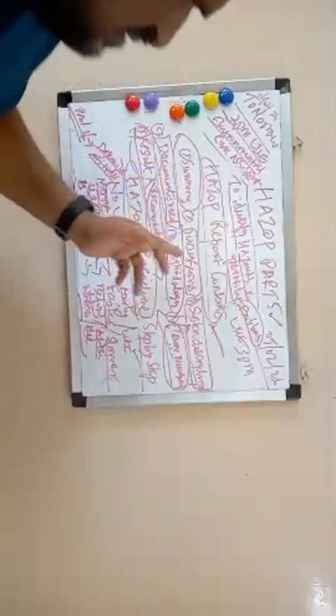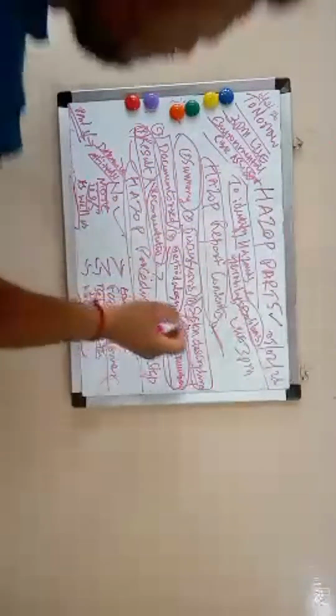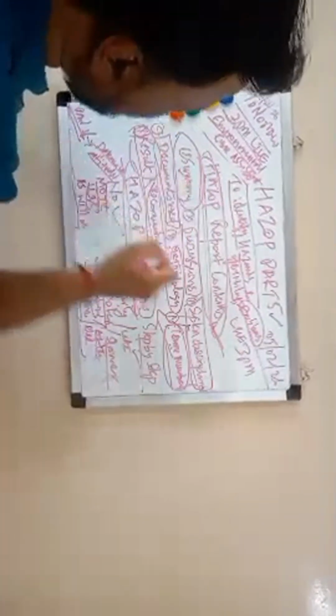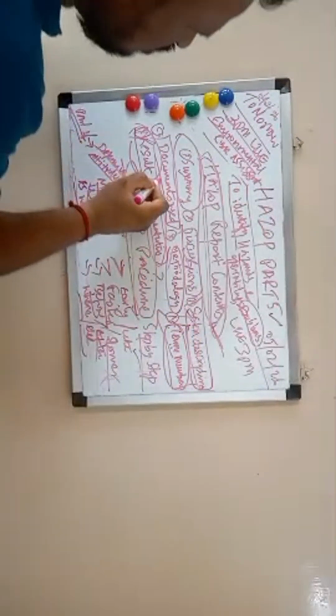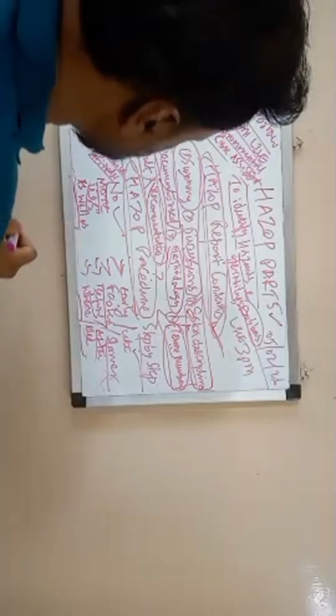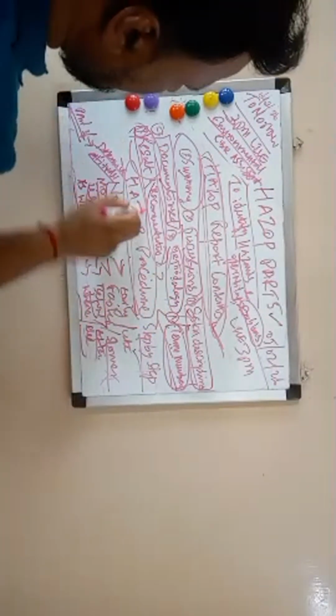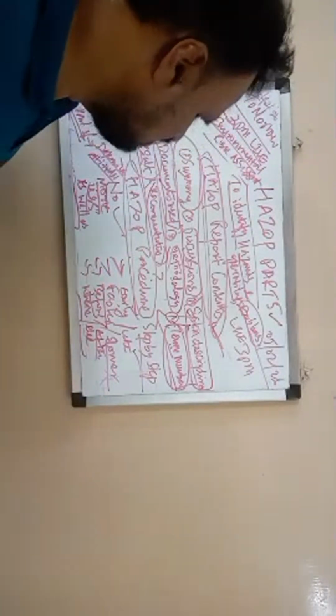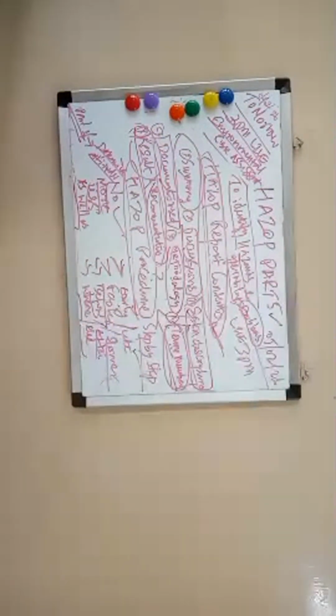So the summary, discussions, this is the final report, the HAZOP report content. In that content: summary, discussions, then system descriptions, documentation used, documents used, then methodology, team members, result, recommendations. So these are the HAZOP report contents that you have to know.